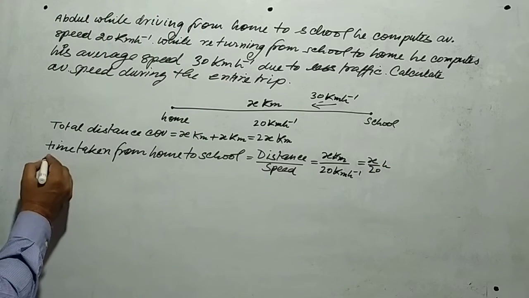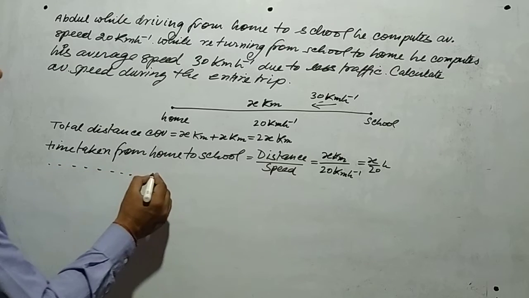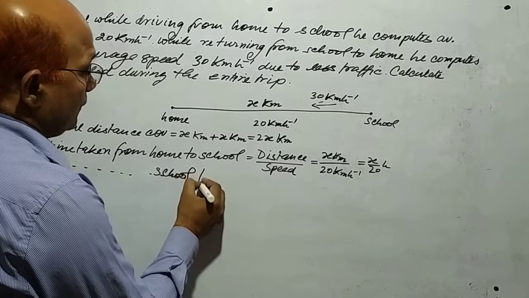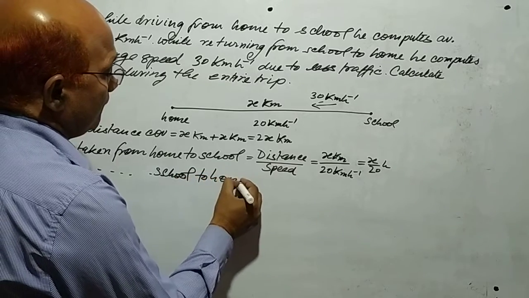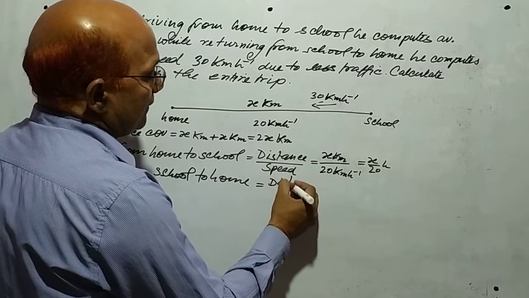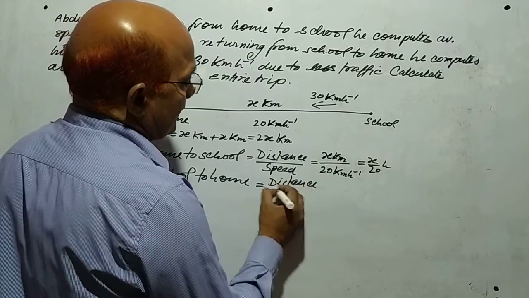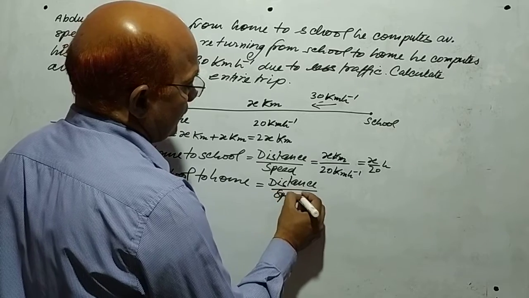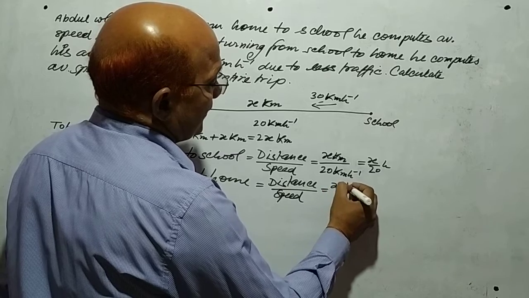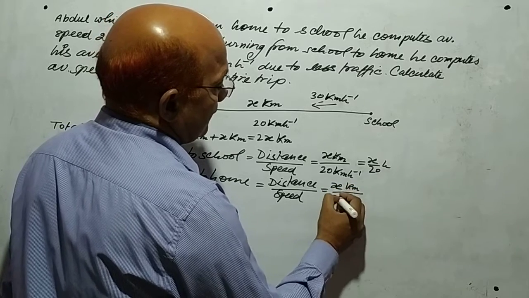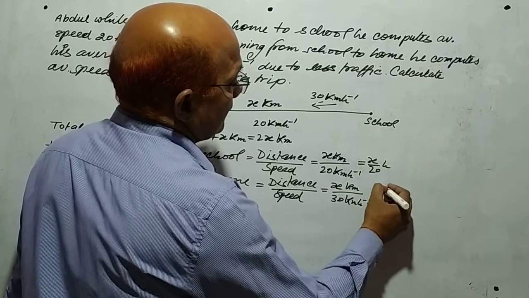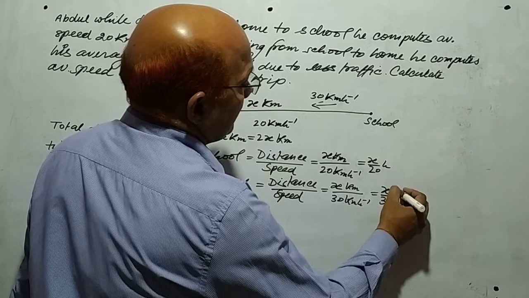Similarly, we will find out time taken from school to home. It is distance upon speed, and it is x kilometer upon 30 kilometer per hour. So, this is x by 30 hour.